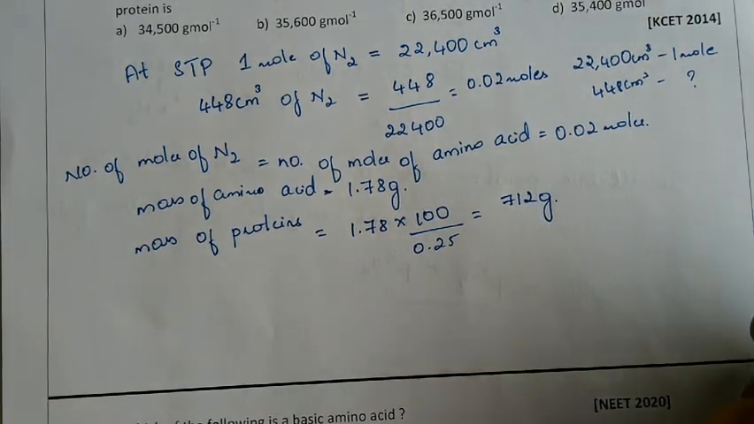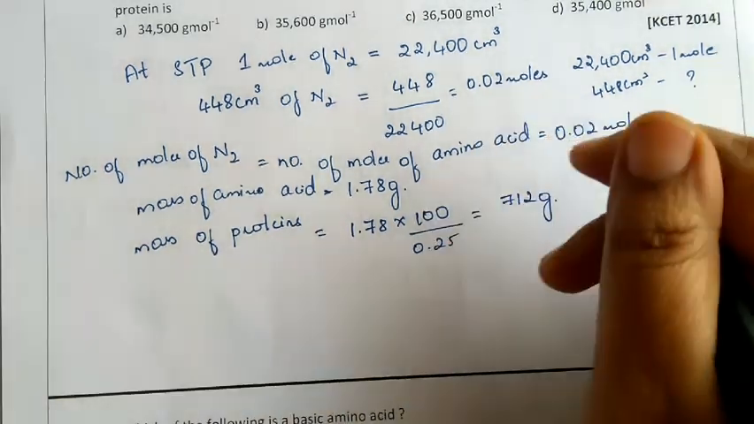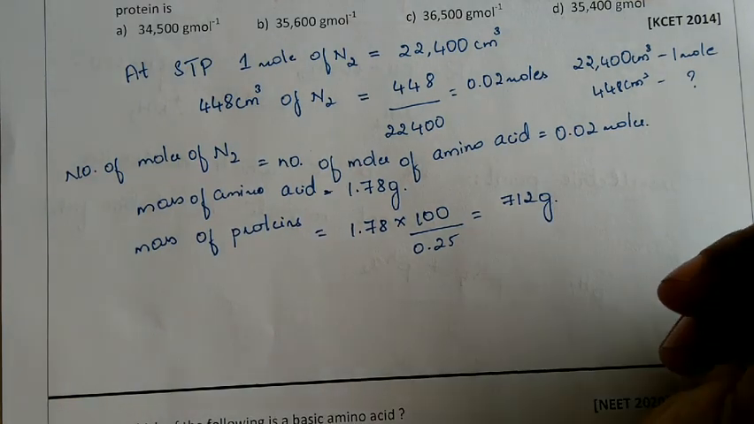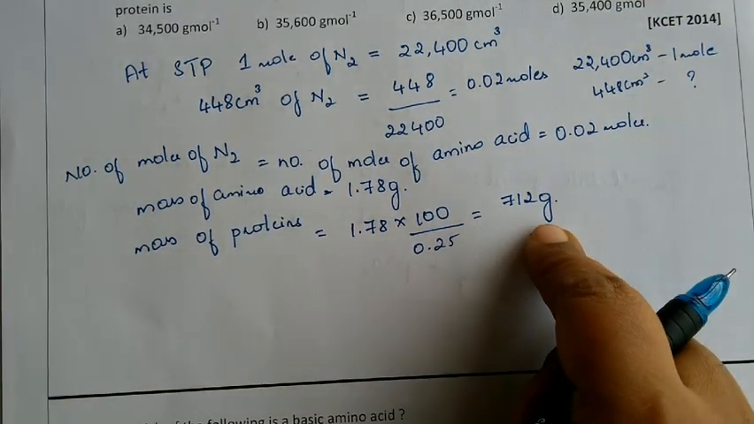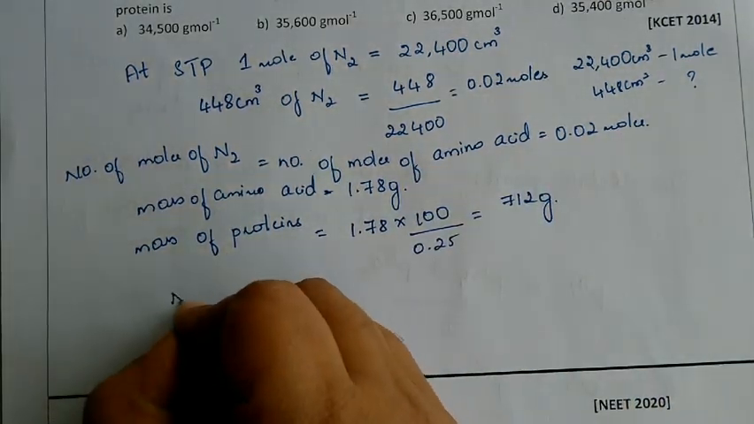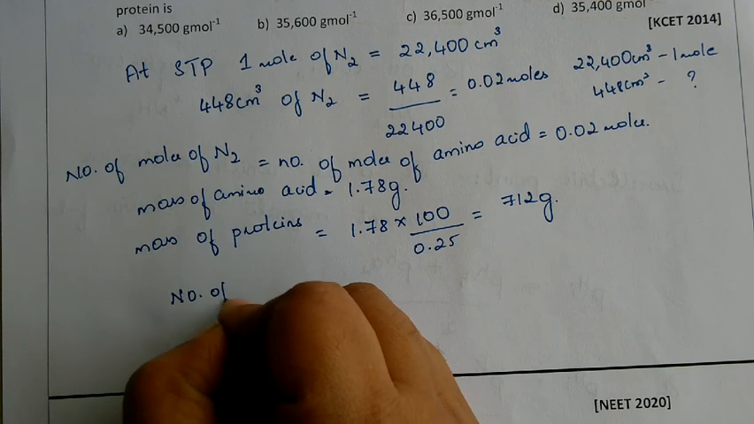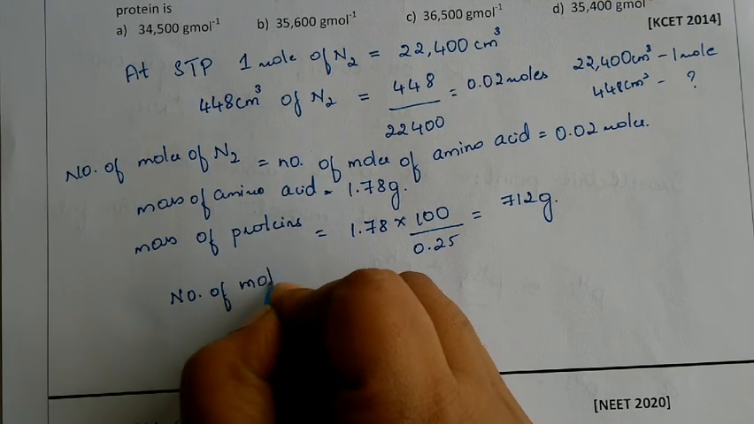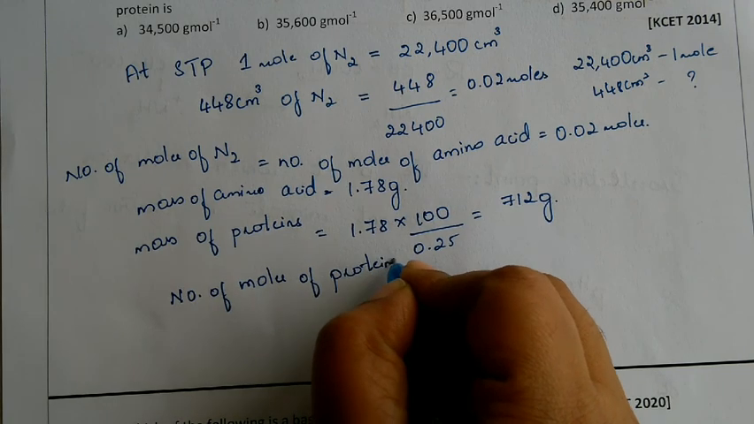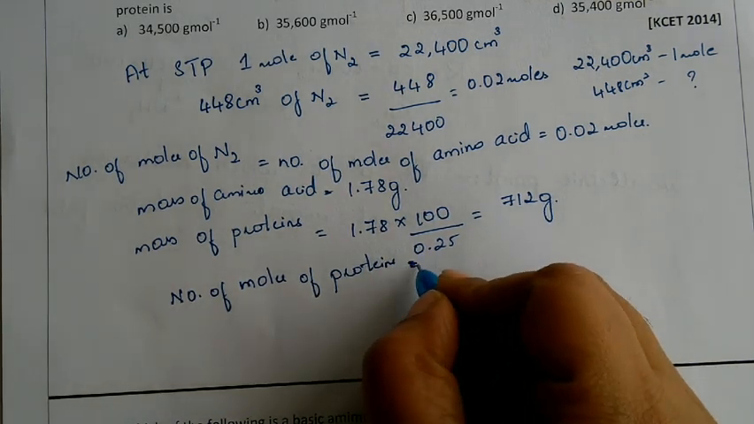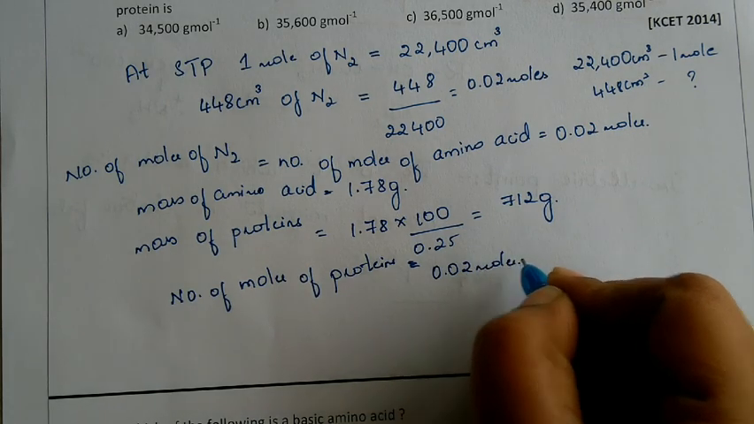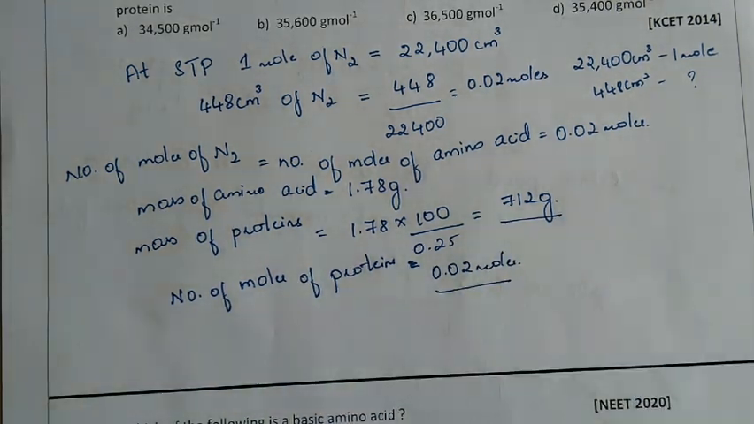We are going to compare that with one another. The answer is 712 gram. Next, we got the mass now and we got the amino acid moles. The same number of moles of protein as amino acid we consider. So number of moles of protein is equal to 0.02 moles. We got mass and we got moles.